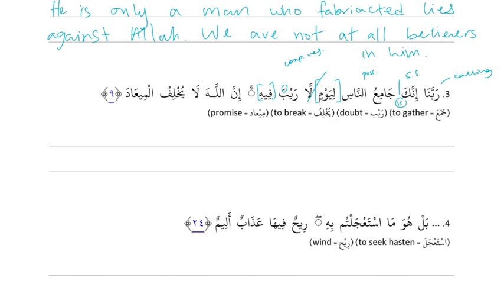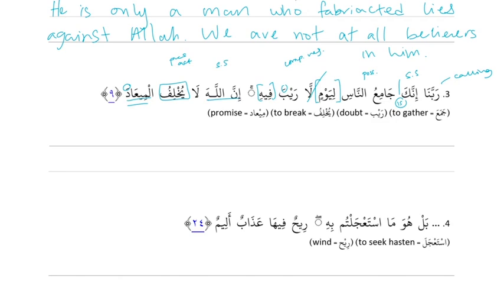And then the next sentence, Inna Allah la yukhlifu al-mi'ad, is an action sentence. Okay. Yukhlifu is the action. It's present active. And then Inna Allah is sentence starter and it's a noun. And so that's the doer because it's coming before the action. And al-mi'ada is receiver because it has the receiver label. Good.